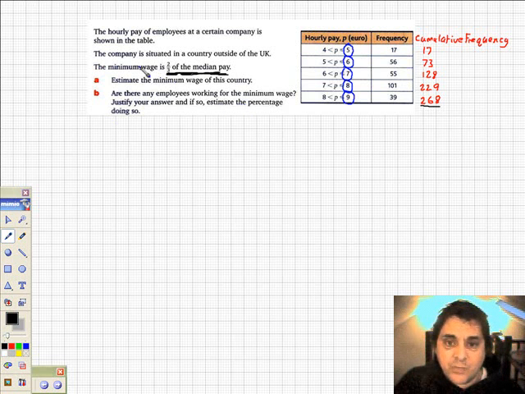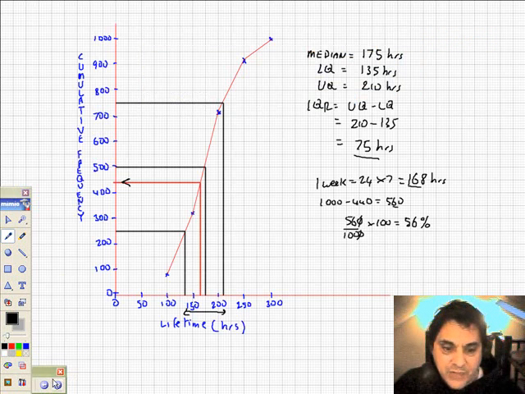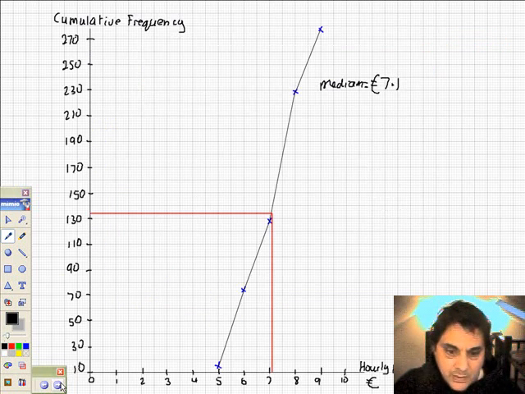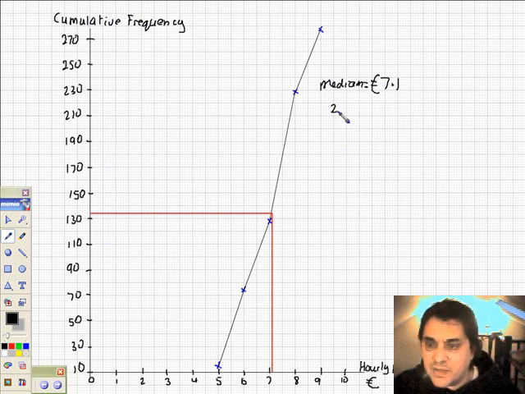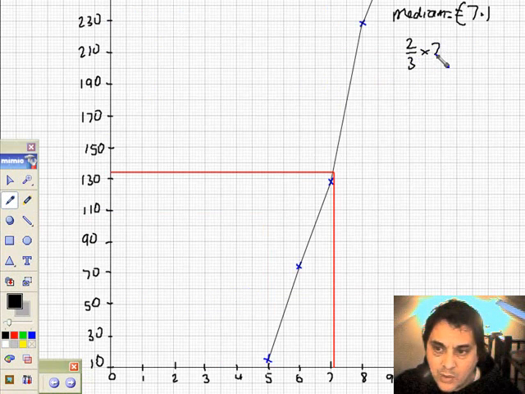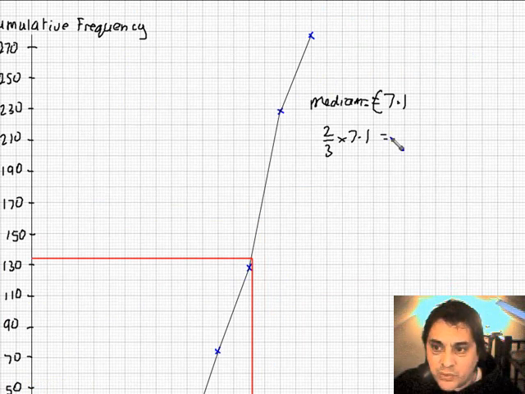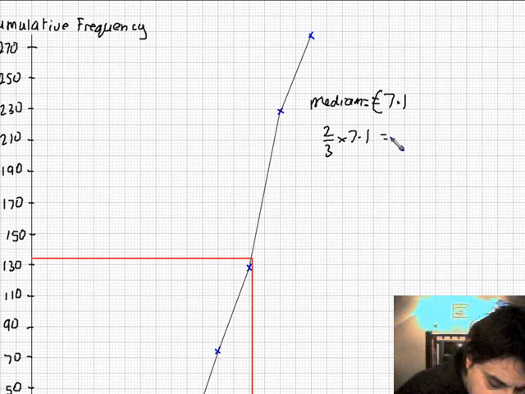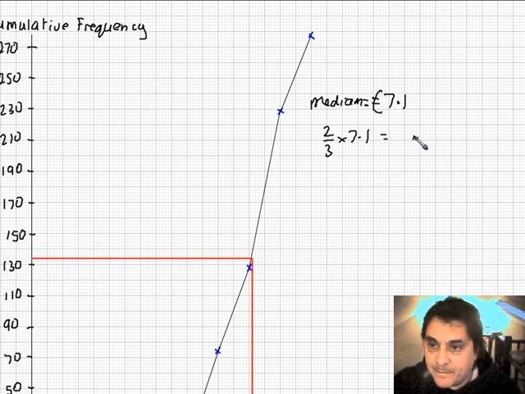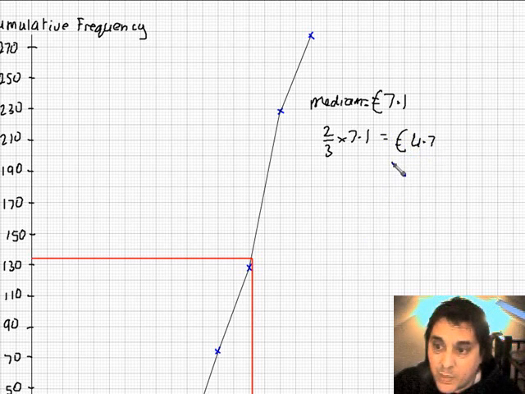Justify your answer. Right, the minimum wage is 2/3 of the median. So let's just work that out, shall we? Right, so it's 2/3 of 7.1 euros. So 7.1 multiplied by 2 divided by 3, and that gives me 4.7 euros. So that's the minimum wage.